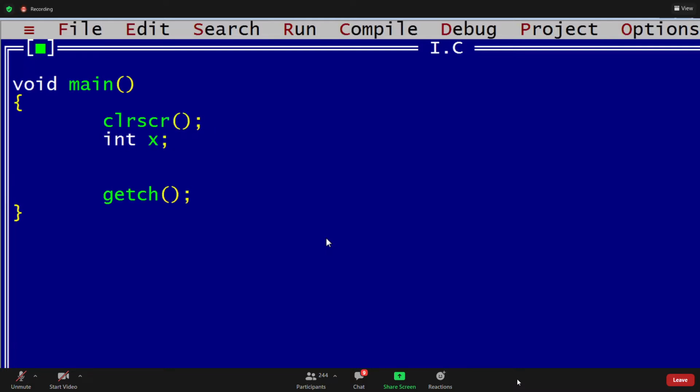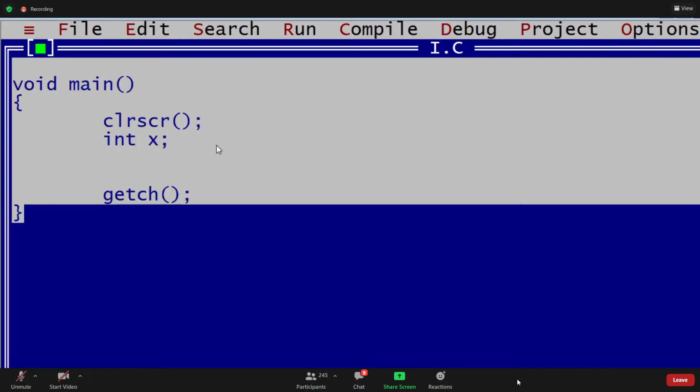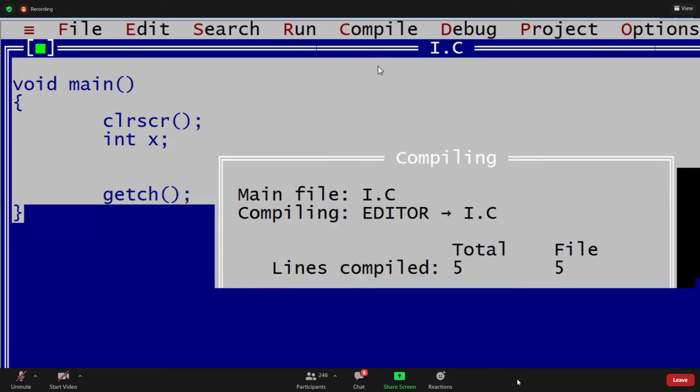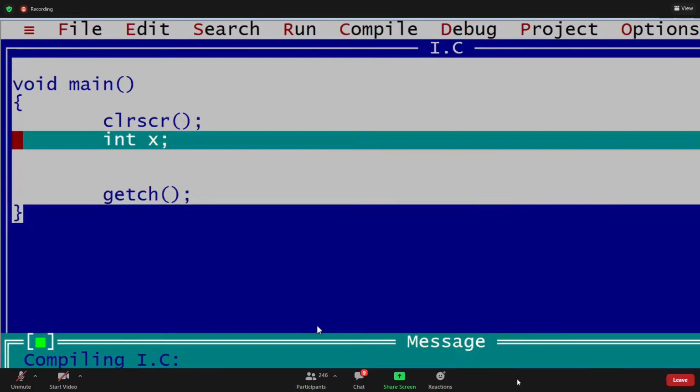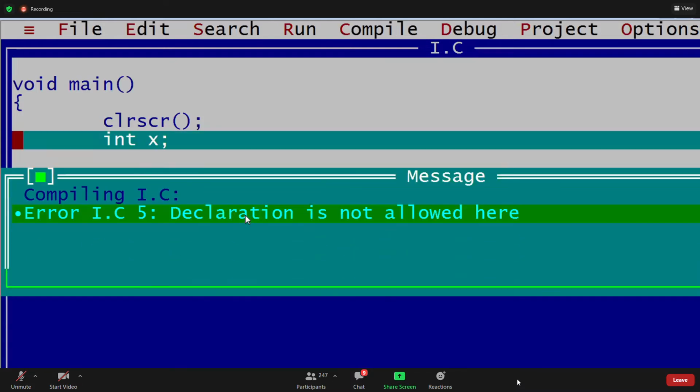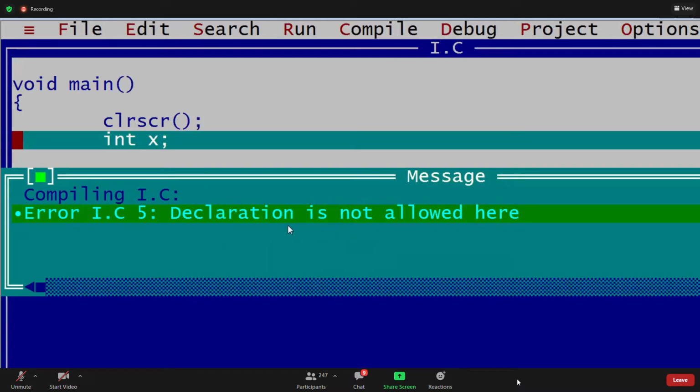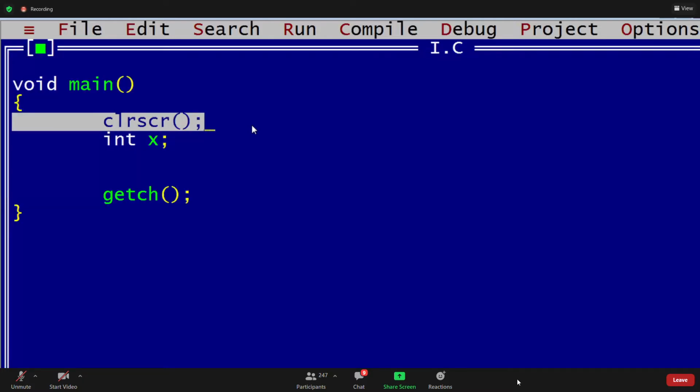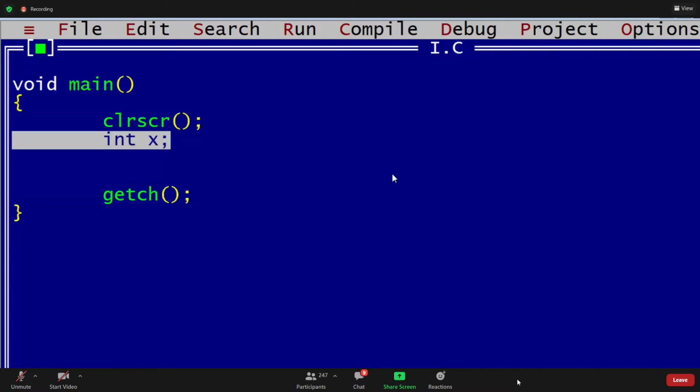Yeah, can I declare like this? Is it valid or not? As per ANSI, guys. We are using ANSI. Okay, can I compile this, guys? See this. As per ANSI, it is error. Declaration is not allowed here. Why it's not allowed? After calling any function, we should not declare variables in C.